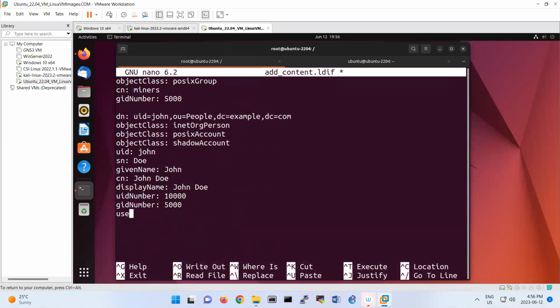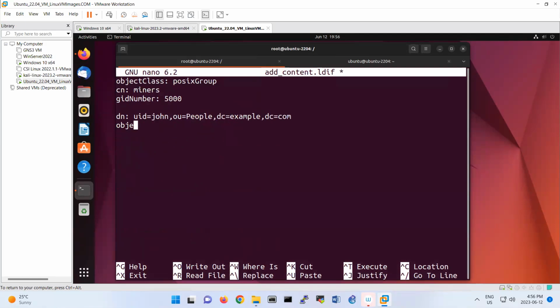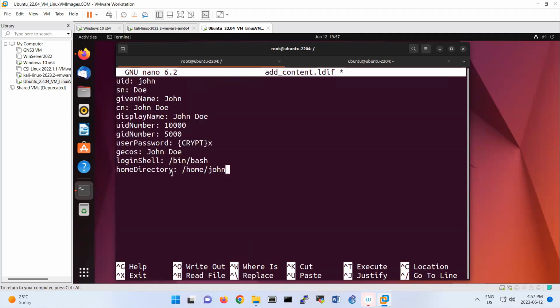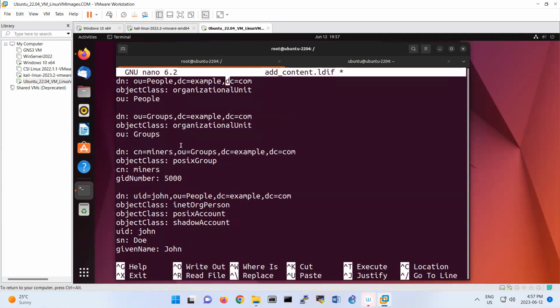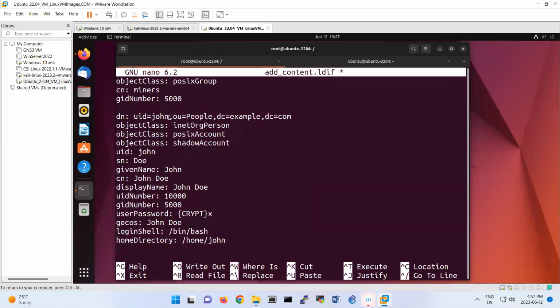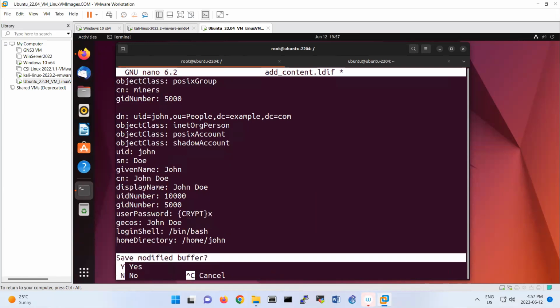I remove this part and paste again, maybe I missed some parts. Shouldn't be any issue. Let's try. So I'm pasting my file again. It has this part, people and DN. This one should be correct, I think.